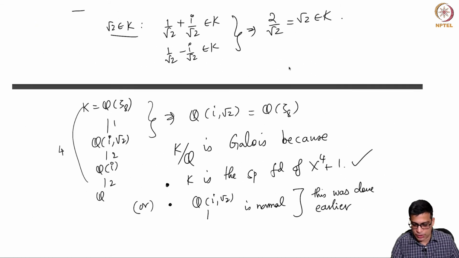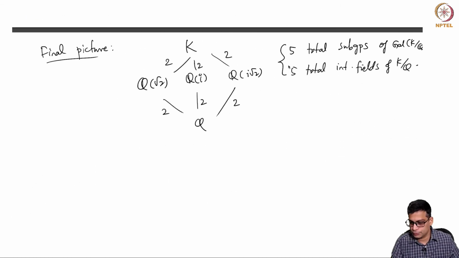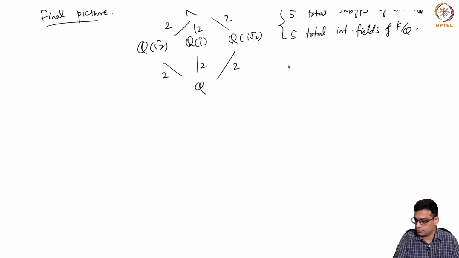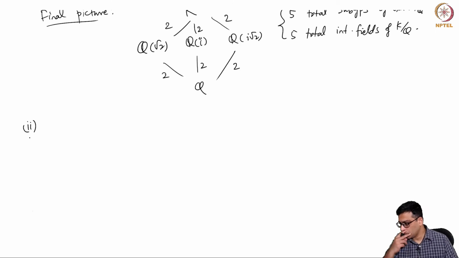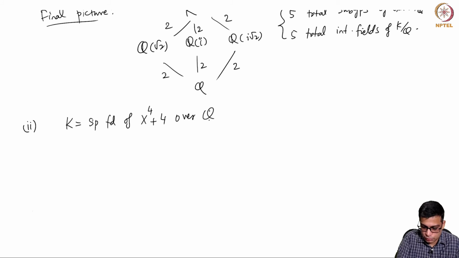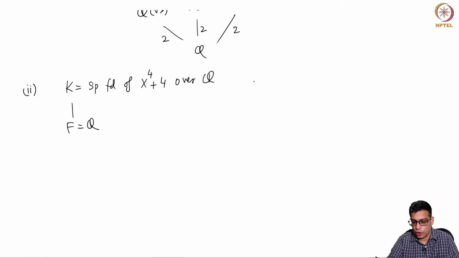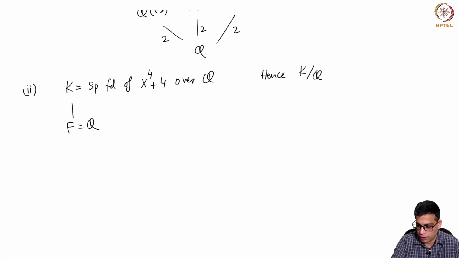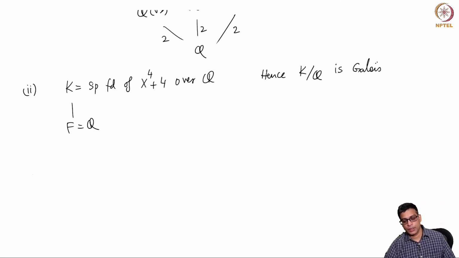It is the first part of 6. So let's do the second part. K is the splitting field of this polynomial, so the first step is trivial. What we need to do is to find the Galois group and the intermediate fields.